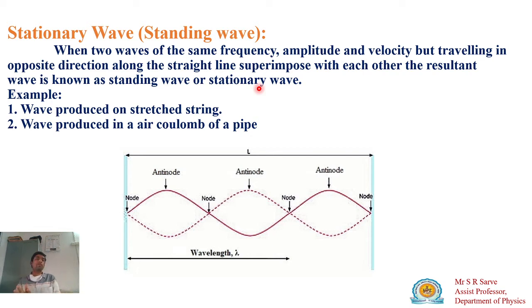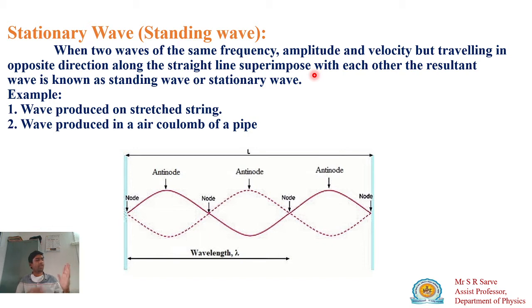So stationary wave can be produced by transverse wave as well as longitudinal wave. We have learned about what is transverse wave. Transverse wave means the wave in which the particle vibration is perpendicular to the propagation. If particles are moving in this direction and this is the direction of vibration, then it is known as your transverse wave. If both vibration and direction are the same, then it is known as your longitudinal wave. Sound is which wave? Longitudinal wave.